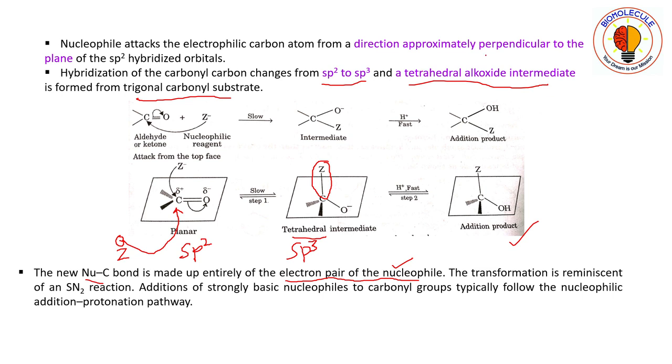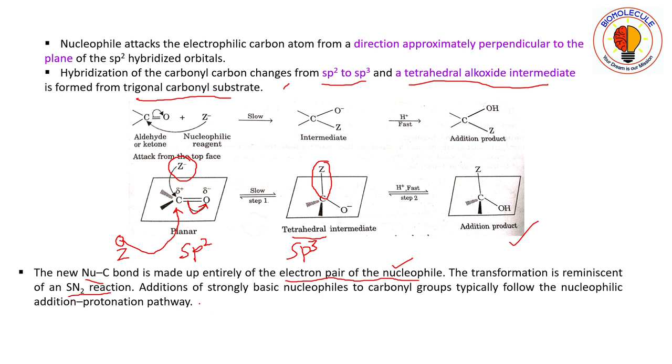So here you can see that Z minus is the nucleophile, it goes to attack the electropositive carbon, and here the leaving group is the carbon-oxygen pi bond. So a nucleophile goes and attacks the positive center, and the leaving group leaves. That is, the pi bond was the leaving group. So here this is a kind of SN2 reaction.